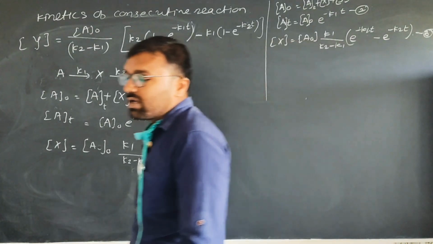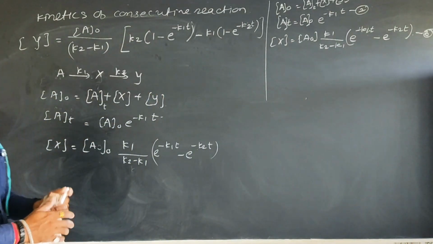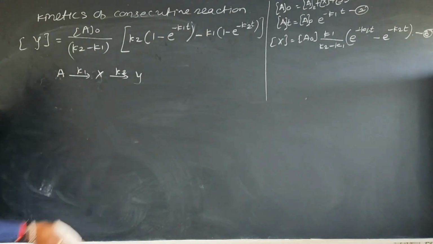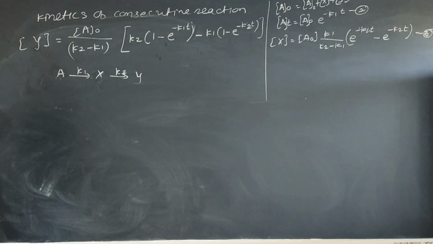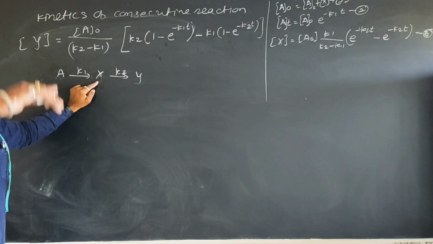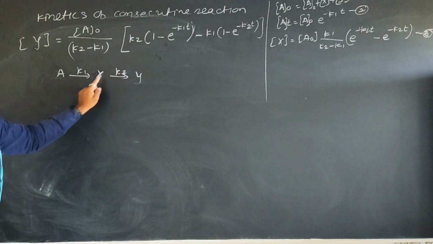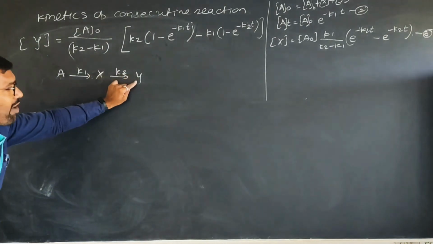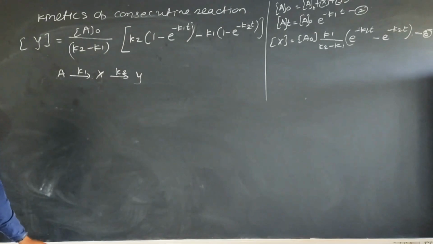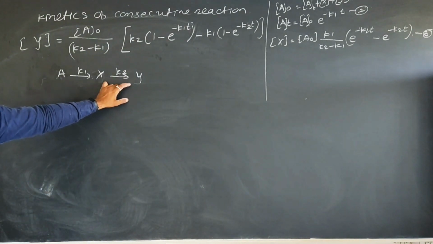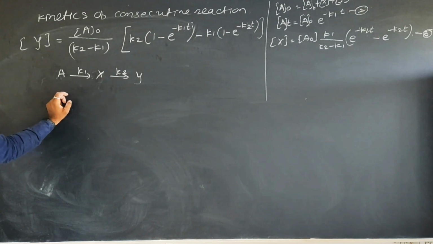Now, if you think about the graphical representation of a consecutive reaction, just observe this equation. A is consumed exponentially to form B. Initially B concentration goes on increasing, and as soon as Y is formed, the concentration of B goes on decreasing. The concentration of Y goes on increasing from 0 to a higher value.